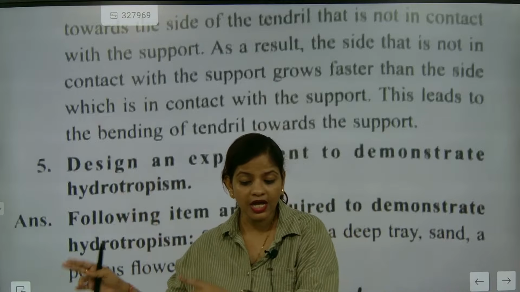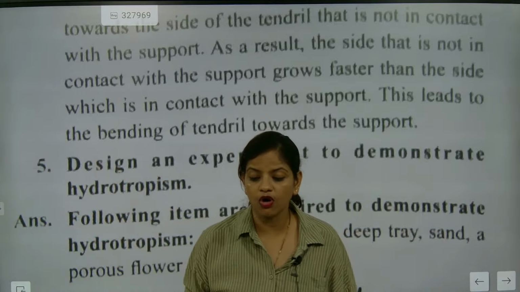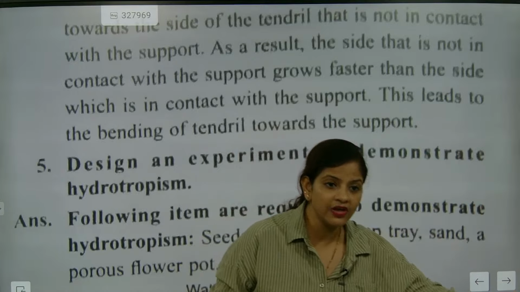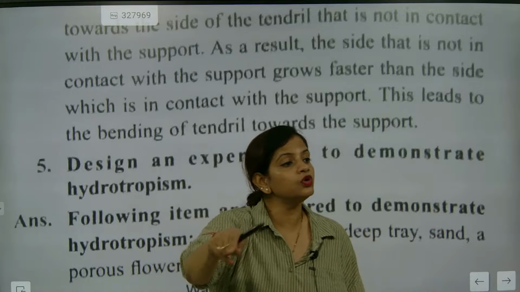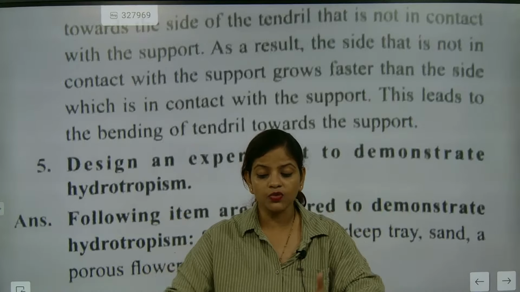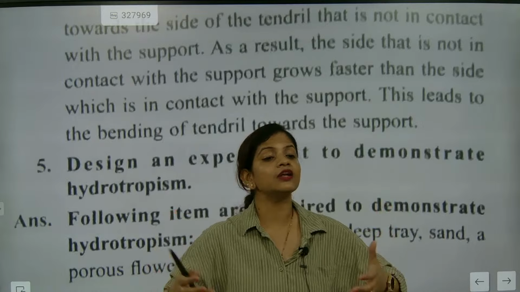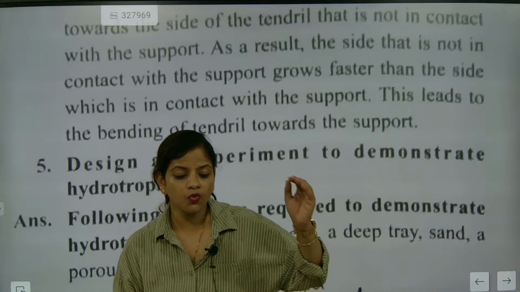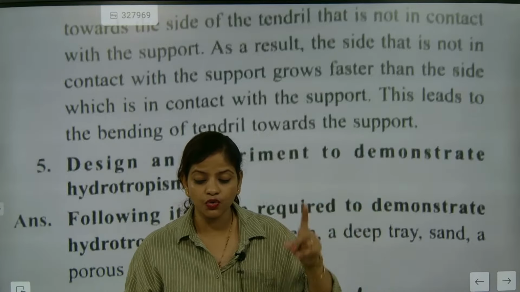There are two types of hydrotropism: one towards the water and one away from the water. The stem will go away from water, but the root will go towards water, because it's not the stem which takes water, it's the root. Once the root takes water, it carries the water to different parts of the plant for photosynthesis. Water is a very important thing for plants, and the plant shows positive and negative action.